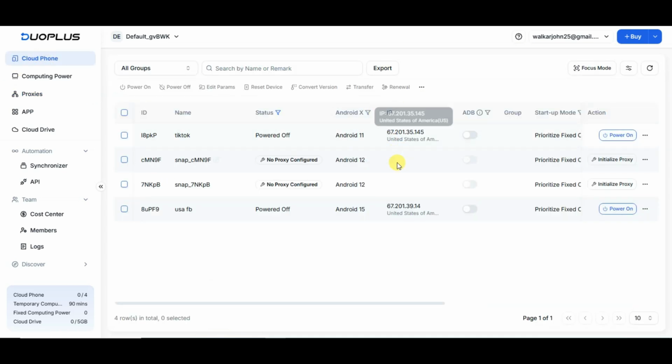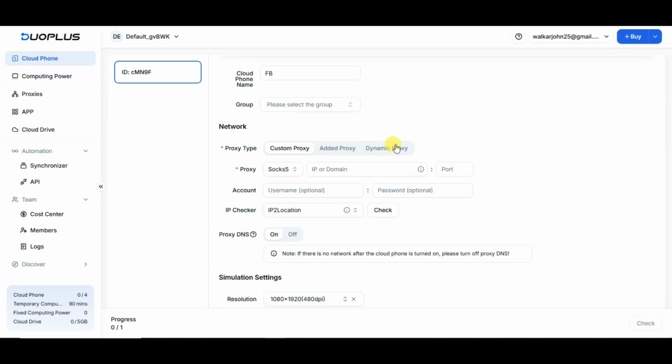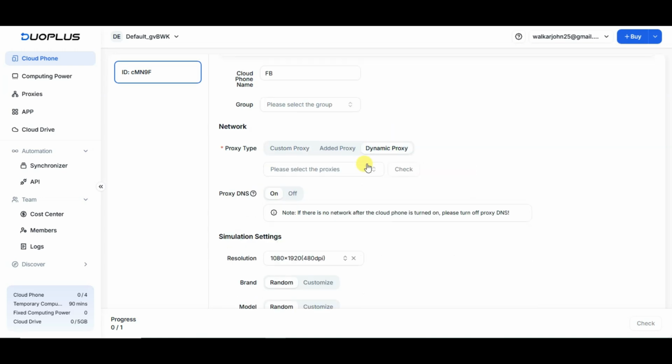Now you can move your cursor on IP section. You can click on this icon. You can type your cloud phone name. You can click on Dynamic Proxy button. Once you purchase proxy, then that proxy will show here. You can select that proxy.